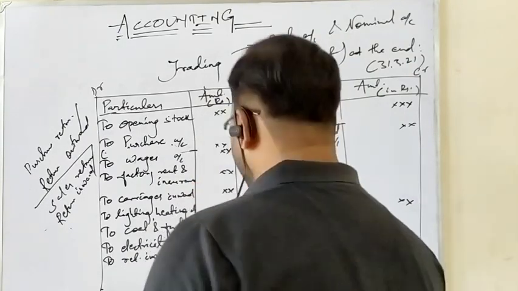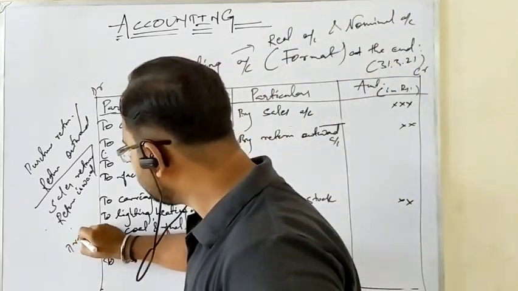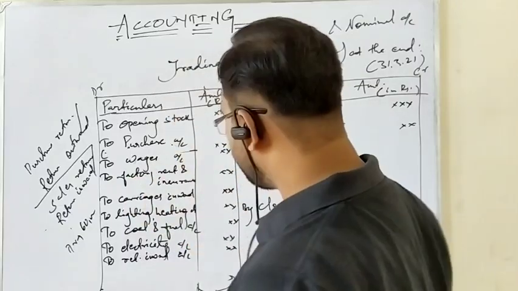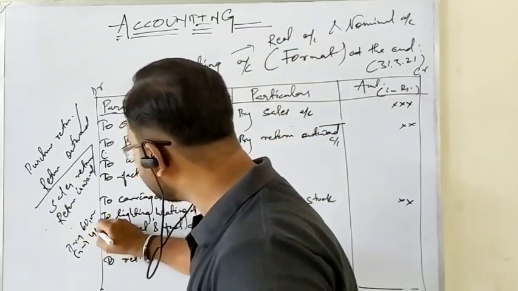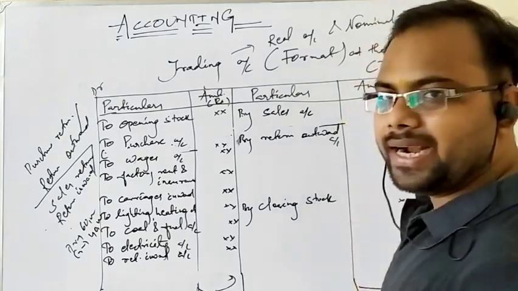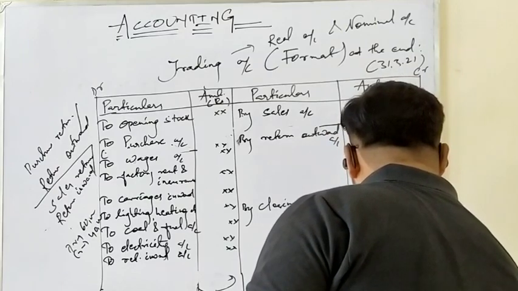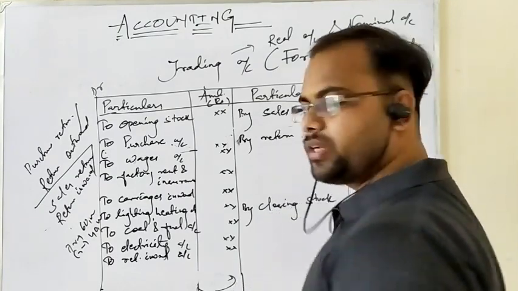Now the debit side total is 60,000 and the credit side total is 40,000. So where does the deficit lie? The deficit lies on the credit side. What is the deficit? 60 minus 40 is 20,000.